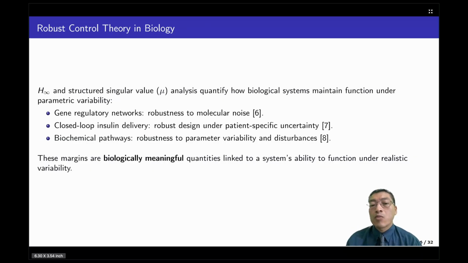To answer that question, we borrow tools from robust control theory, more specifically H infinity and structured singular value, or mu analysis, which are tools that have already been used successfully in biology. For example, they have been employed to study the robustness of gene regulatory networks against molecular noise, also to design robust closed-loop insulin delivery for type 1 diabetes, and more broadly in biochemical pathway models. These studies show that the robustness margins from this framework are biologically meaningful, and they connect directly to how well a system keeps functioning under real variability.